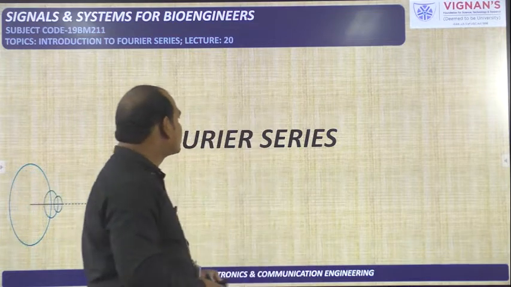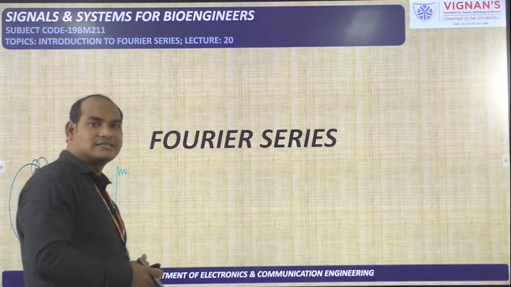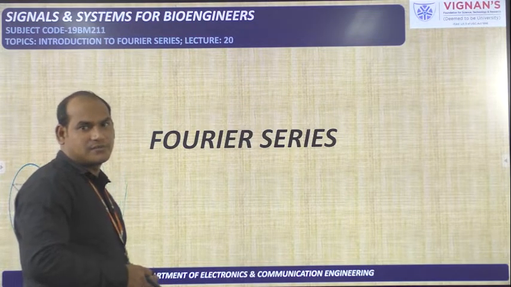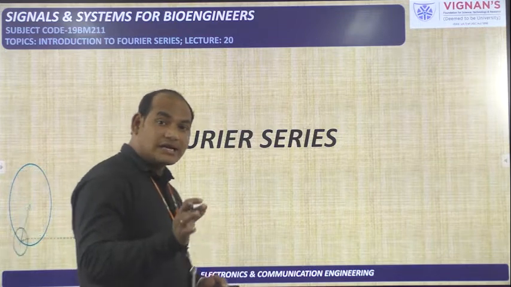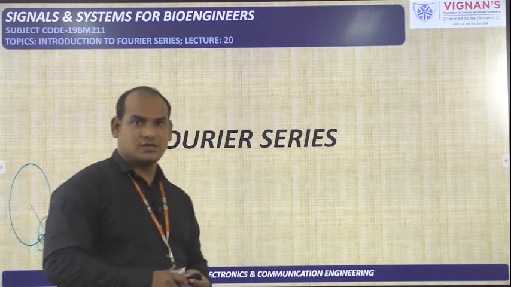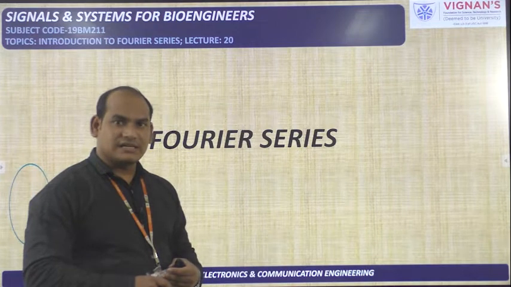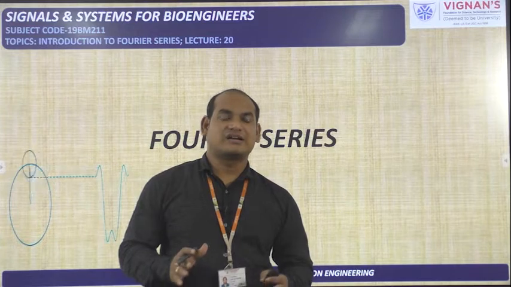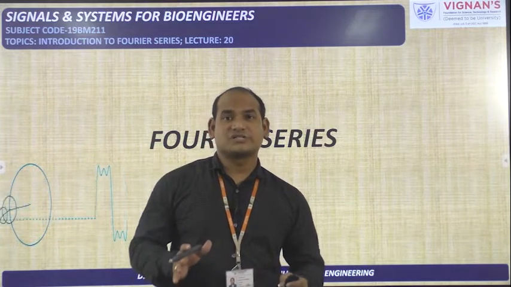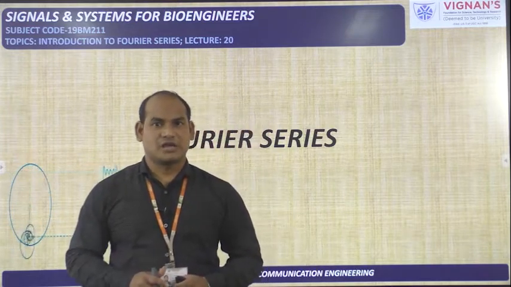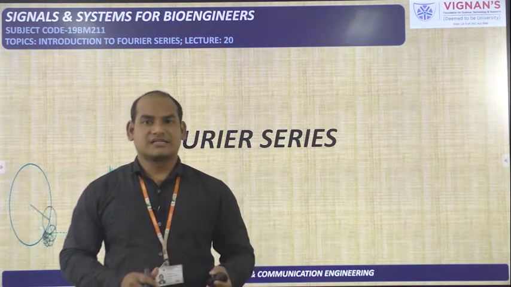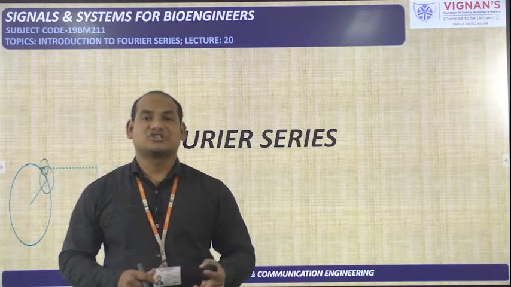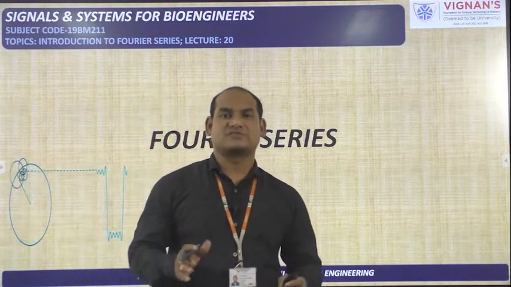By using this Fourier series we can represent periodic signals in terms of cosine and sine signals, or we can represent periodic signals in terms of exponential functions. If we represent a periodic signal in terms of cosine and sine functions, that is called a trigonometric Fourier series, because cosine and sine are trigonometric functions. Or we can represent any periodic signal in terms of complex exponentials, that is called the exponential Fourier series, because we are representing in terms of exponentials.